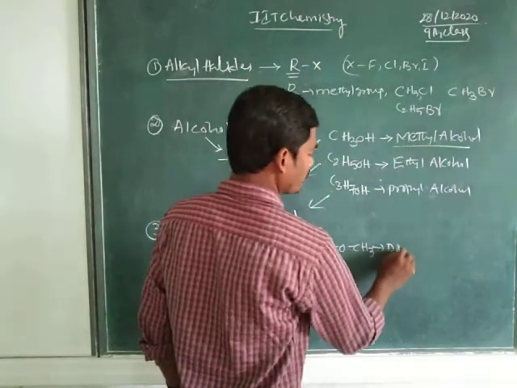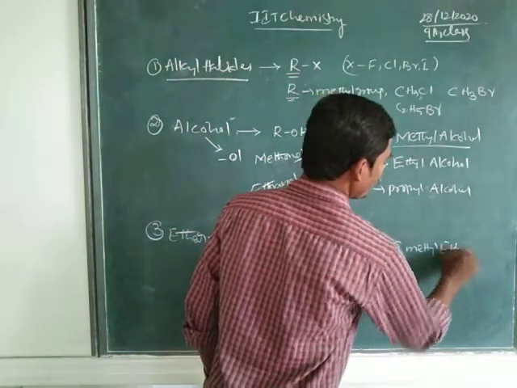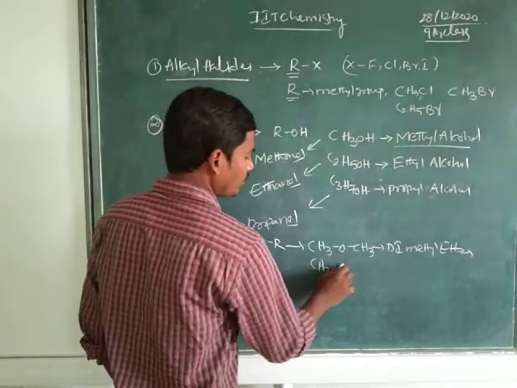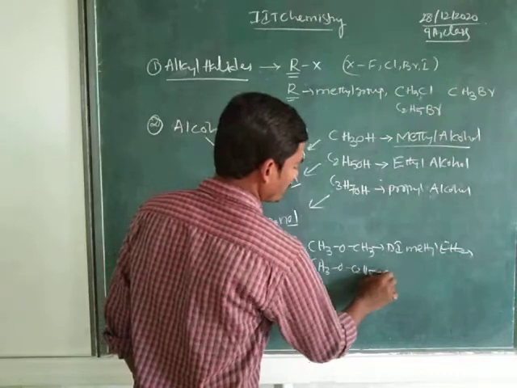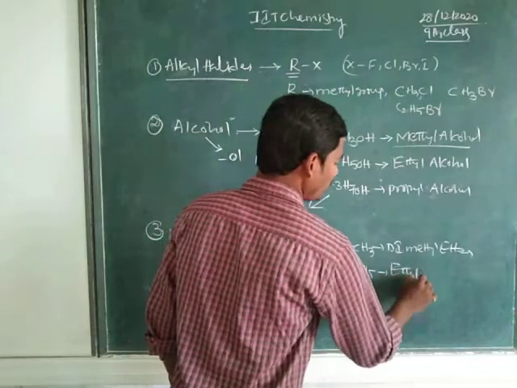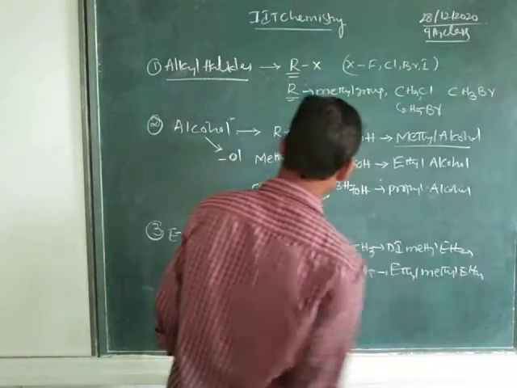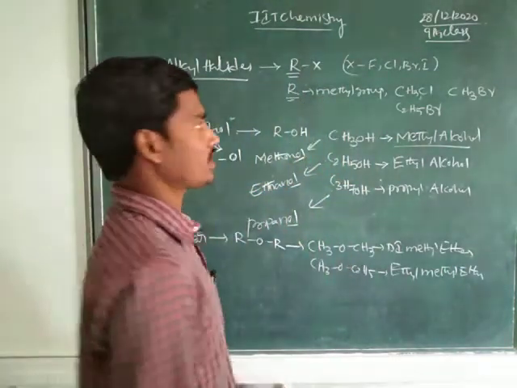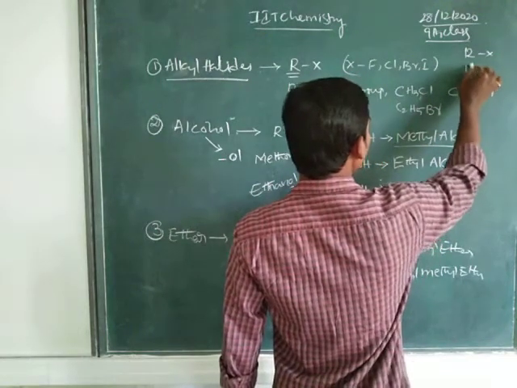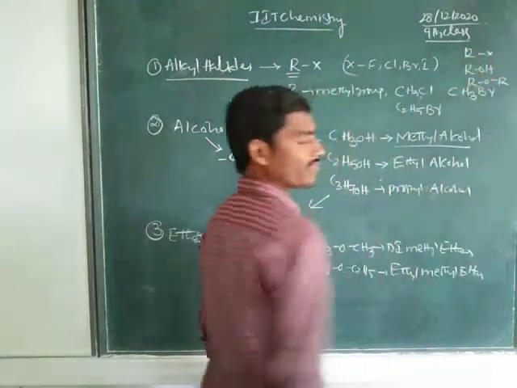Or if we take CH3OC2H5, we consider it as methyl ethyl ether. So these are the functional groups we discussed in the last classes: alkyl halides RX, alcohols ROH and ethers ROR.